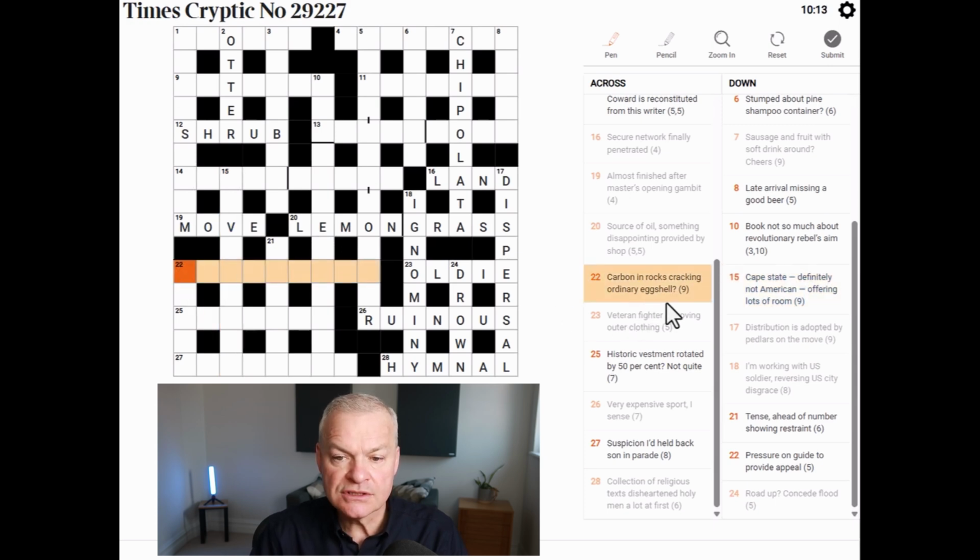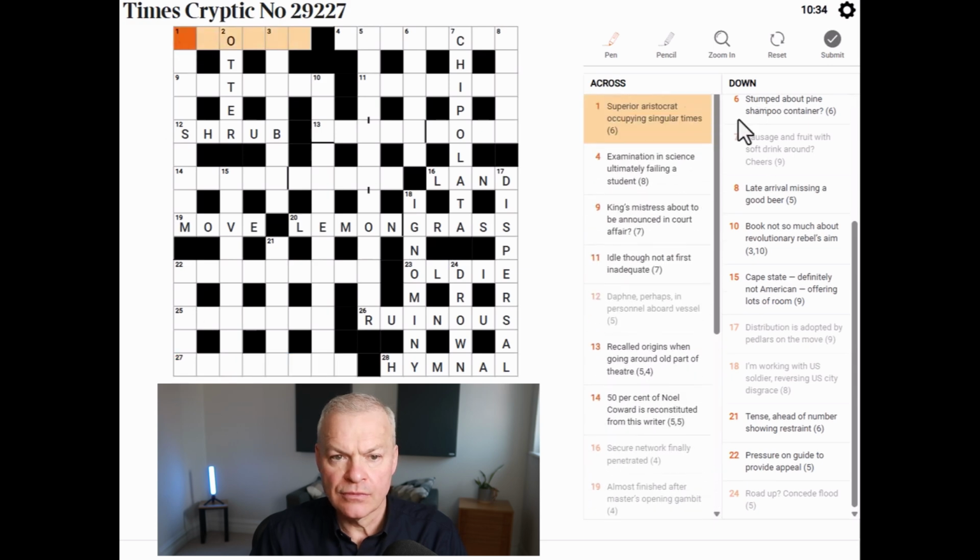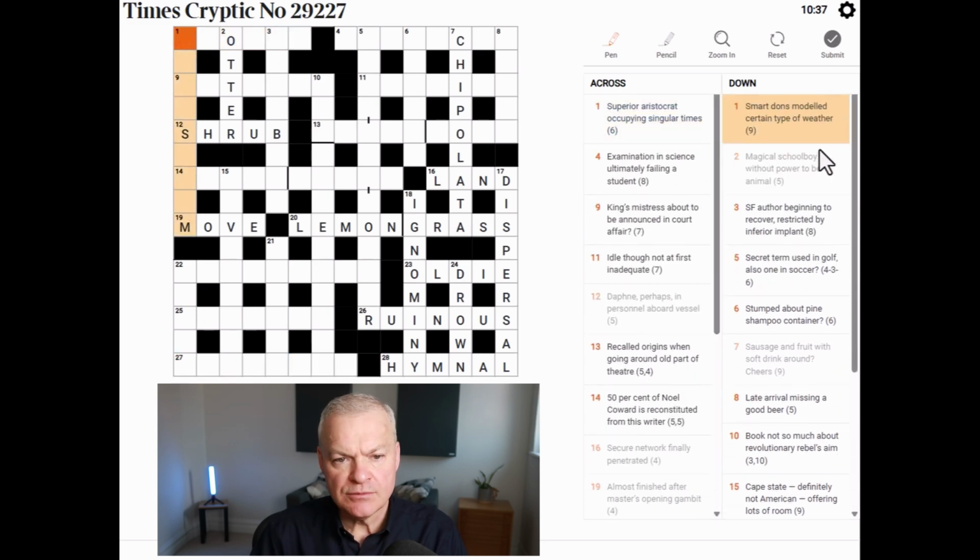Carbon in rocks, cracking ordinary eggshell. No. Historic vestment rotated by 50%, not quite. Suspicion eyed held back sun in parade. Nope. Smart dons modelled. Well, it still looks like an anagram of smart dons. Certain type of weather. Something storm, surely.